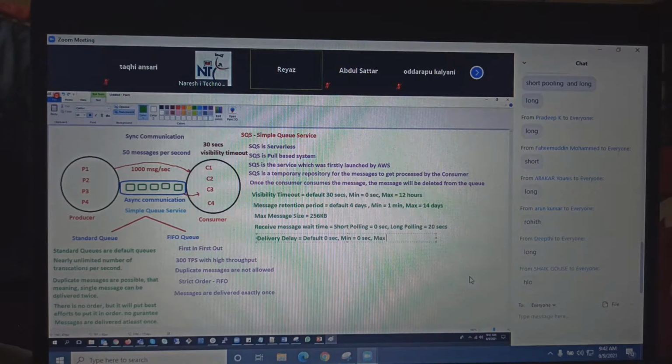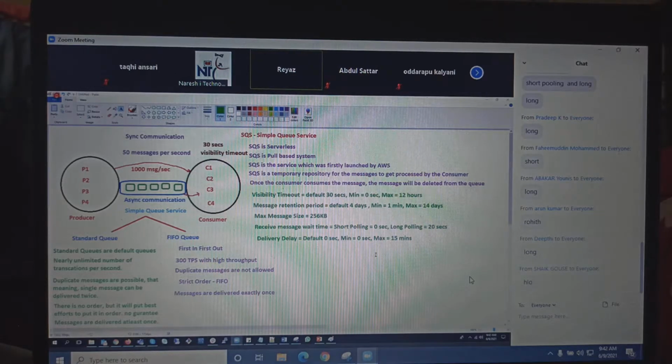And if you don't want it to be consumed immediately and you need to wait, the message can wait up to 15 minutes. That message will be in an invisible state for 15 minutes. After that, it will be visible, and the consumer, or any application, can take that message.